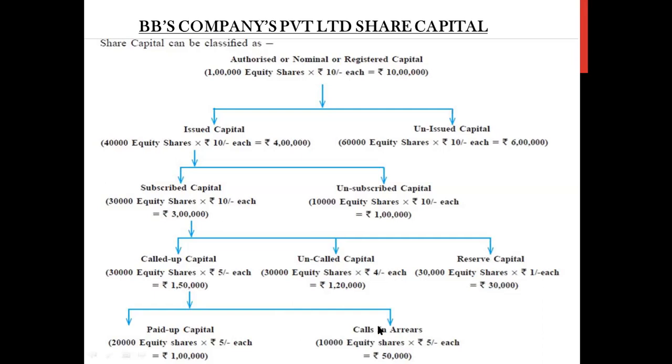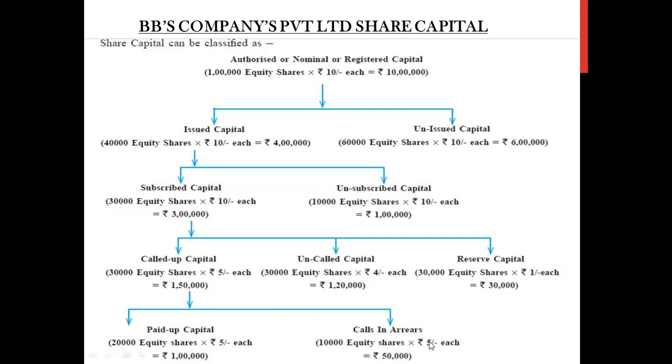The called up capital is divided into two parts: the paid up and calls in arrears. Paid up capital is the capital which has already been paid. For example, on 20,000 equity shares at 5 rupees each, the company has received 1 lakh rupees. But out of the 30,000 called up equity shares, only 20,000 are paid up. 10,000 are still remaining.